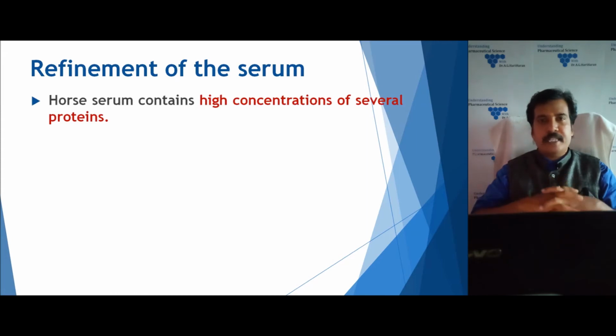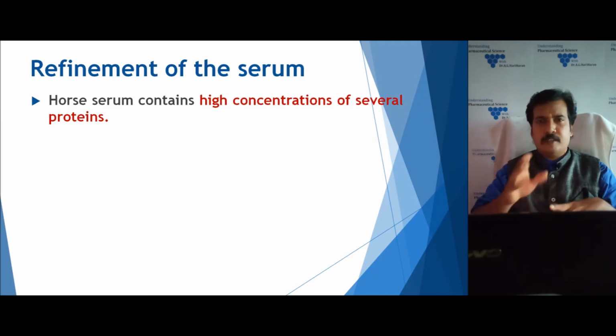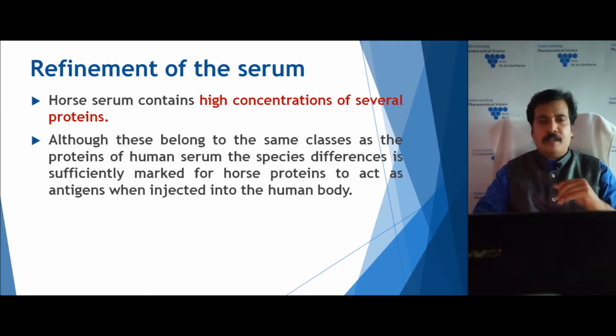Because the serum contains many proteins, many horse proteins are present in the serum. These proteins should be removed. Otherwise, they can cause us problems in humans, because the horse and the humans are very different species in nature, and so the proteins are also very different. So the horse protein can work as an antigen to the human body.